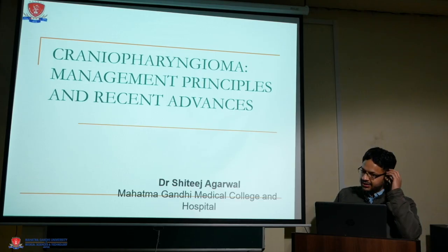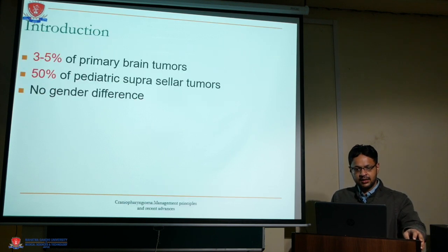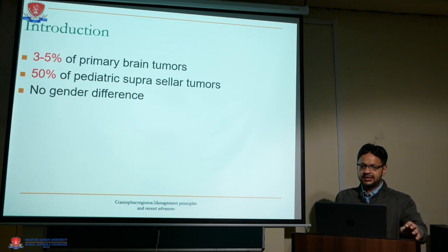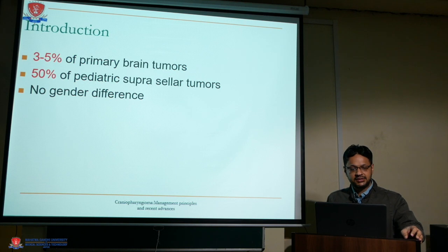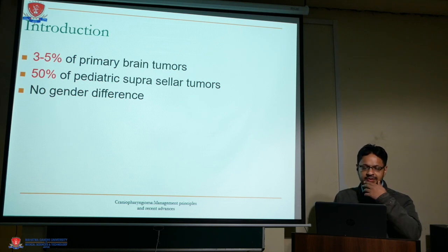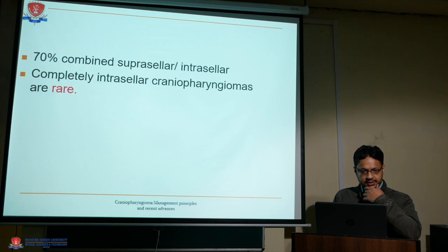Today we discuss craniopharyngioma, its management and principles, and the recent advances. As an introduction, it is only 3 to 5% of primary brain tumors. It mainly occurs in pediatric patients, where it makes up 50% of pediatric suprasellar tumors. There is no male to female gender predominance.